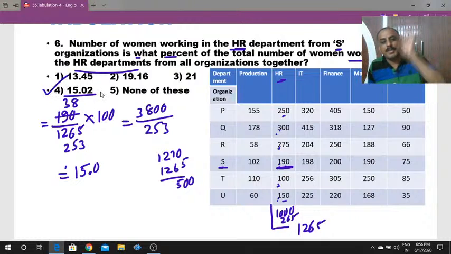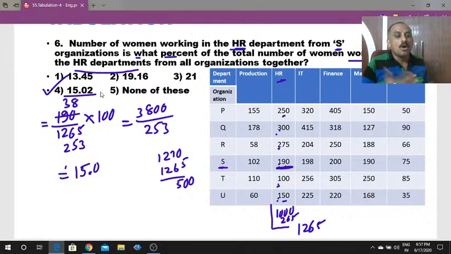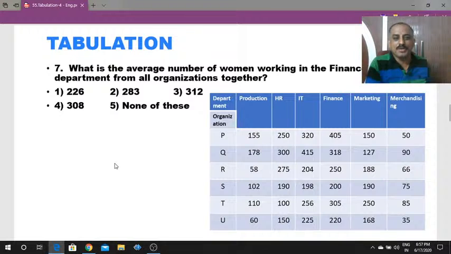15.02, approximately. 15.02 percent of women workers are there in the HR department from organization S compared to the total HR employees in all the organizations together. So, how much percentage? 15.02 percentage. Very simple if you know average. Now see the present question, the second question.